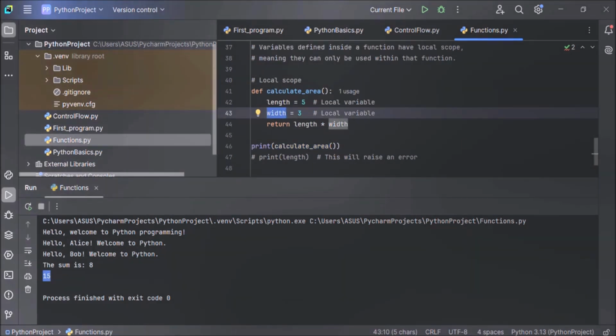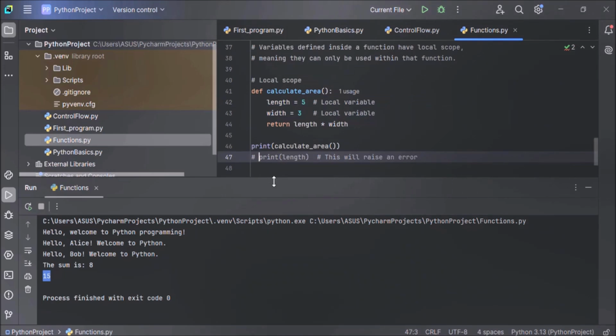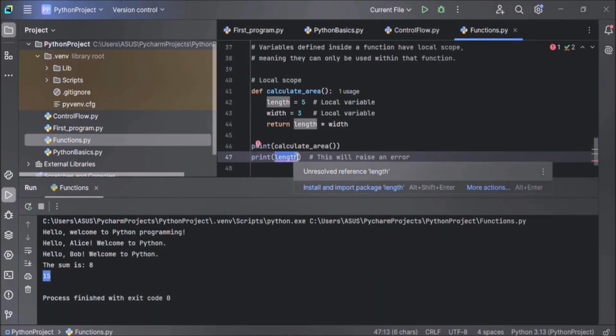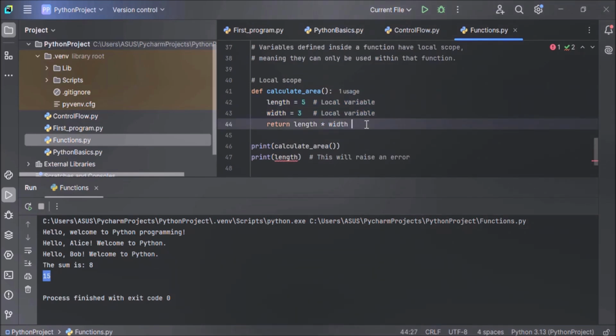In case you access these local variables outside the function, what will happen? This will raise an error. Let's try and see. Print length. This length is a variable defined inside a function, and we are trying to access it outside the function, because the function ends here. We are trying to access this length variable outside the function.